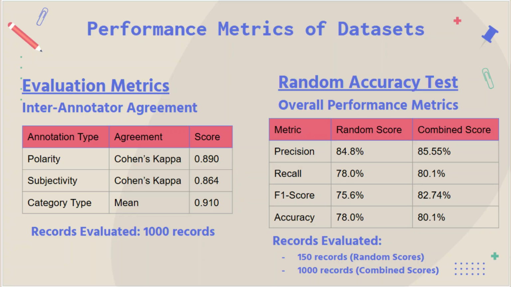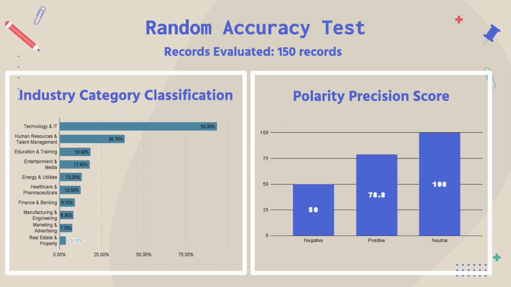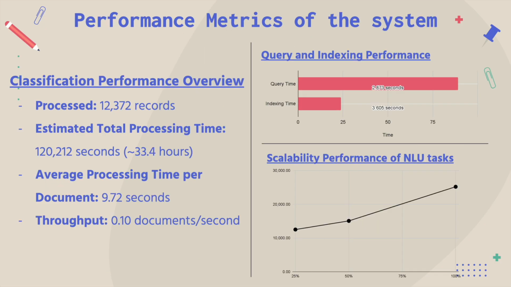Now moving on to the overall performance of our datasets. We observed strong inter-annotator agreement confirming dataset reliability, and our random accuracy test showed 84.8% precision and a 75.6% F1 score, indicating good generalization of our dataset. This visual highlights that neutral sentiment was predicted most accurately while negative sentiment remained more challenging. Tech and IT posts had the highest category accuracy, likely due to the clearer contextual cues available in the data. Lastly, the system processed over 12,000 records efficiently, averaging 9.7 seconds per document with stable scaling and consistent query speeds, making it ideal for real-world deployment.